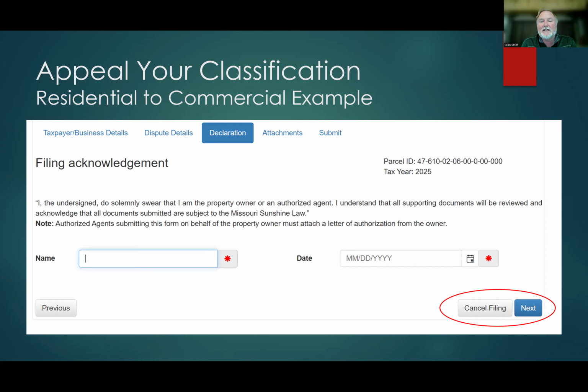Typically, that's things like if the condition of the property is poor, photographs of those things that need to be repaired, comparable sales that you might have obtained from a real estate agent in a PDF format, those kinds of things. And for commercial, if you really are a commercial property and you're filing an appeal, I'll create another video for that.